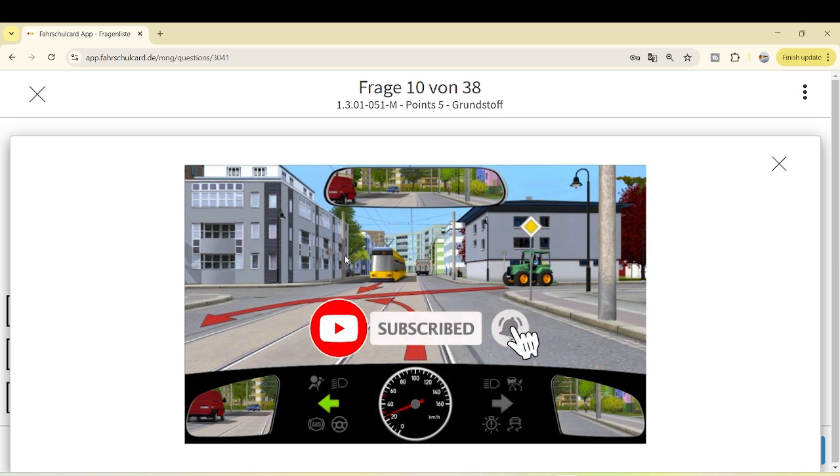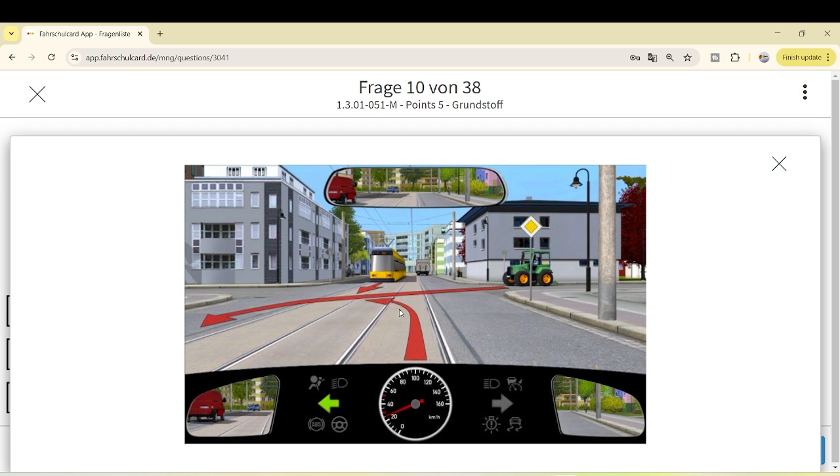Similarly, we have discussed this already a lot in the rules, that with this diamond sign, the oncoming traffic on the same road will also have priority. You can also see the diamond sign, so the oncoming traffic will have the priority. That's pretty clear. Now comes the point. Whenever you are taking a left turn, although you have priority, that doesn't matter. You have to allow the oncoming traffic to drive on.